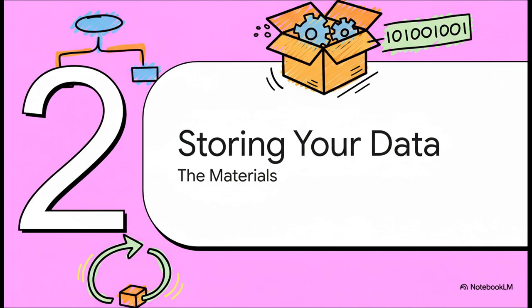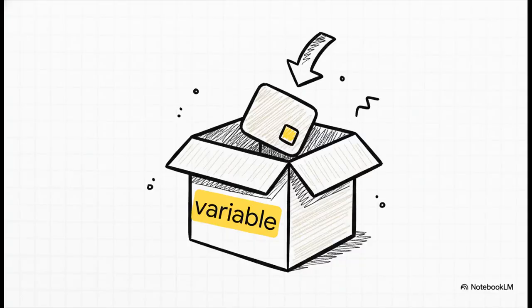But what about remembering things? I mean, most programs need to work with information, right? Like numbers, names, scores. So where do we keep all these materials while we're working? The answer is something called a variable. And honestly, the best way to think about it is just as a labeled box inside the computer's memory. We give the box a name, and then we can pop information inside it to use later on.